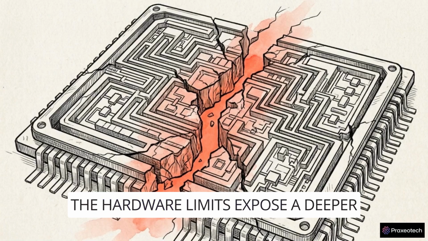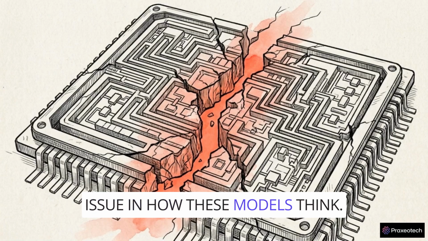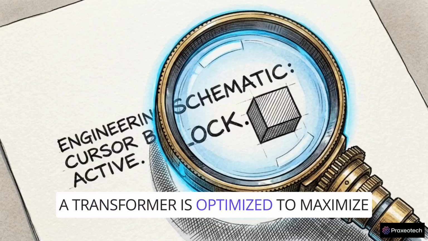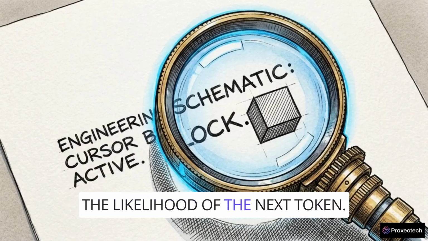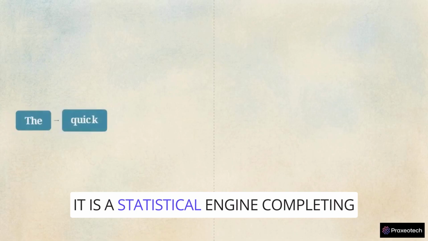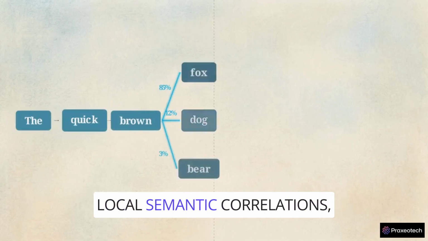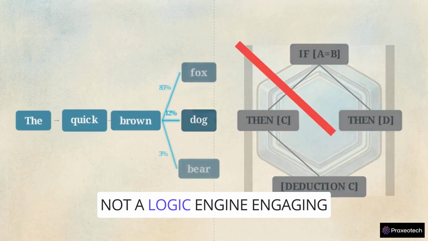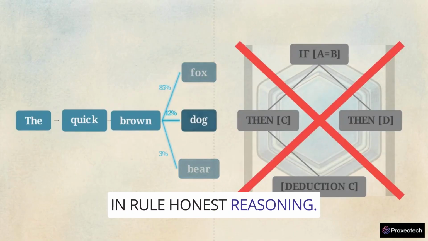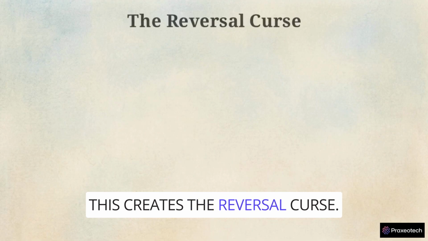The hardware limits expose a deeper issue in how these models think. A transformer is optimized to maximize the likelihood of the next token. It is a statistical engine completing local semantic correlations, not a logic engine engaging in rule-based reasoning. This creates the reversal curse.